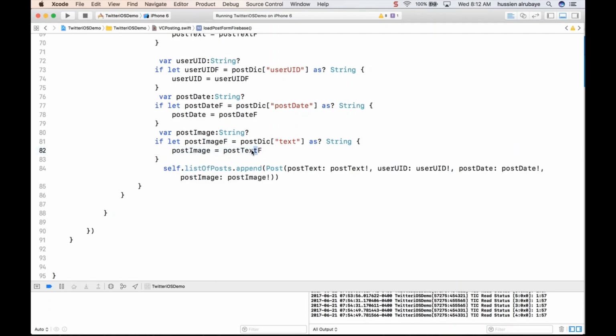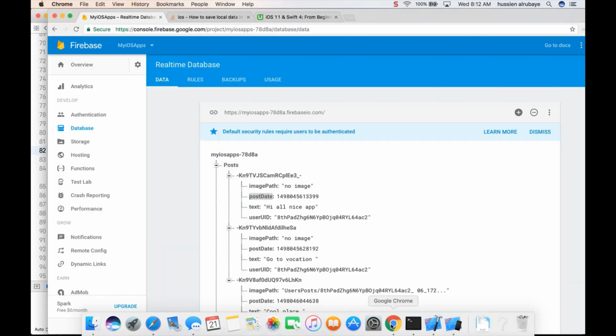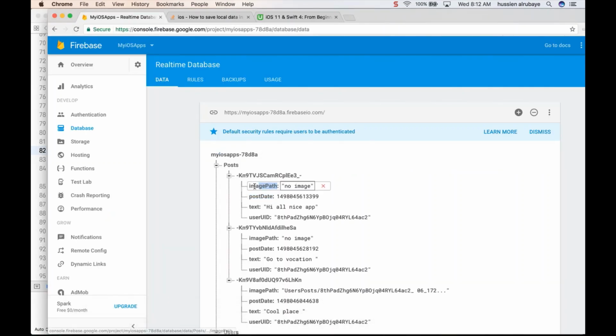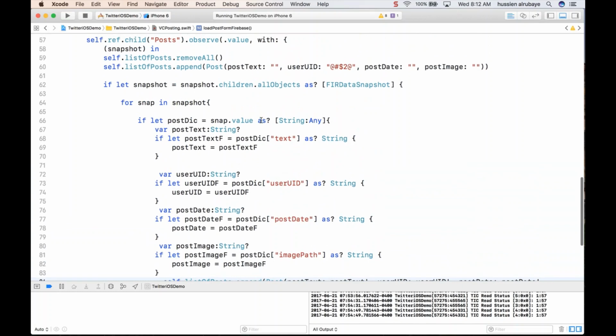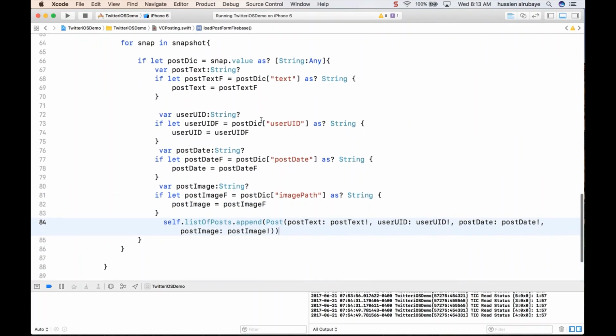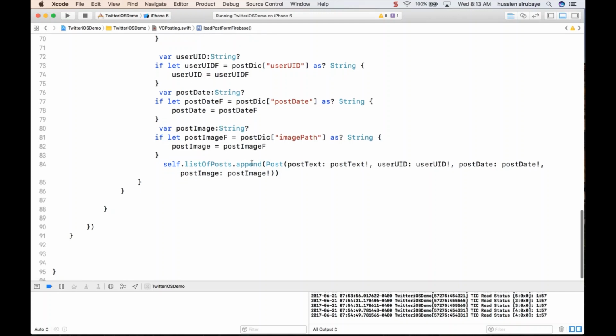Hopefully it will be loading correctly. So this one should have the image path. So to get the image path, which is this one from the nodes, get it and set it here. So finally he will get everything, then post them, then he will continue. Then for sure when he is done loading all of this for loop, when he continues, I need to reload the table view.